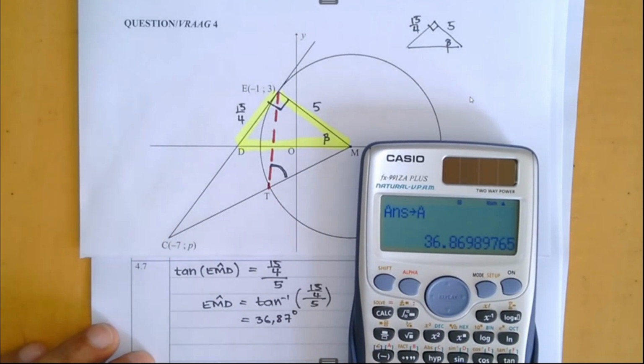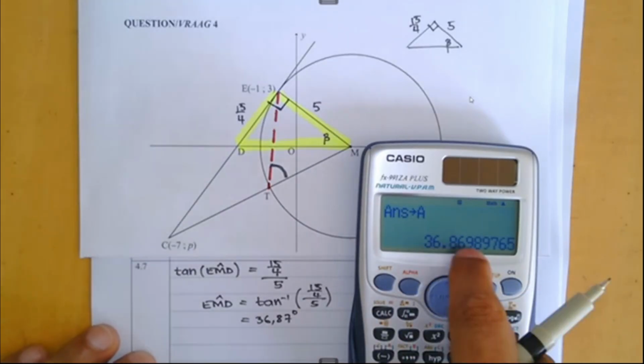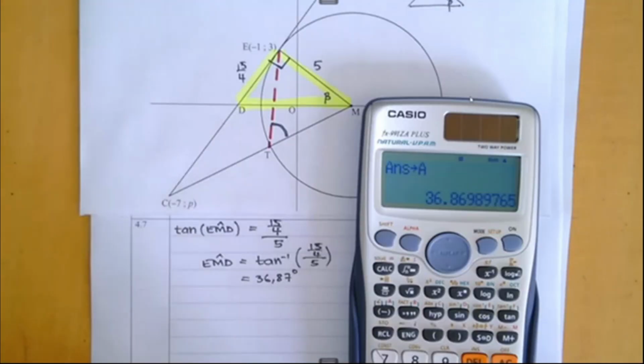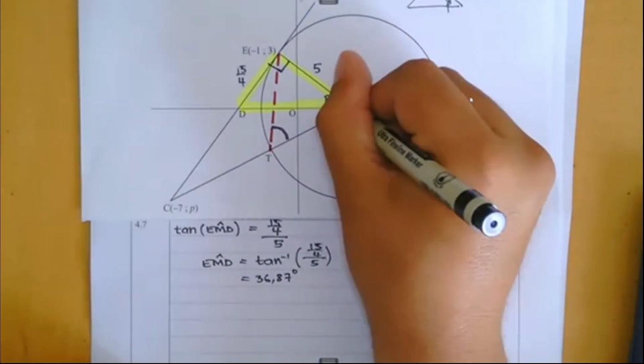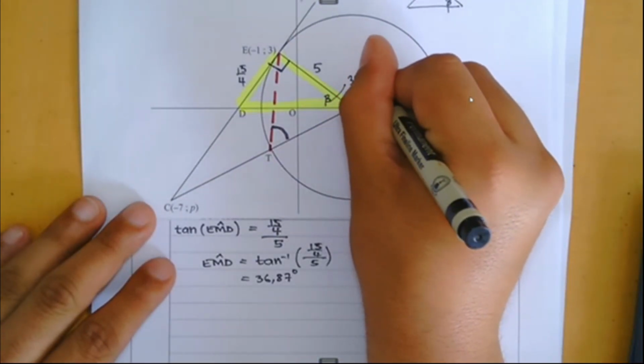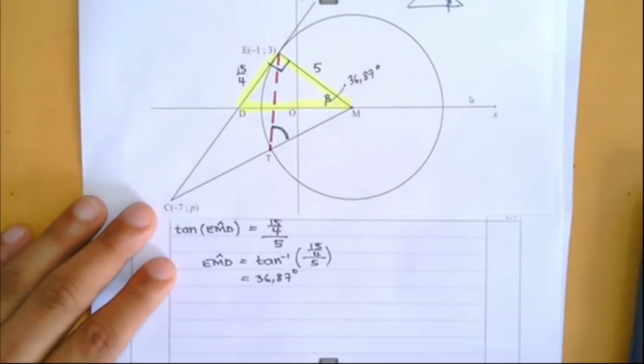You can round it off and then obviously we get the same answer. But yeah, you'll see me, I just use that unrounded and I only round off my final answer. It works out to the same, so we can also just work with that 36,87. Anyway, now I know that this beta angle over here is 36,87 degrees.